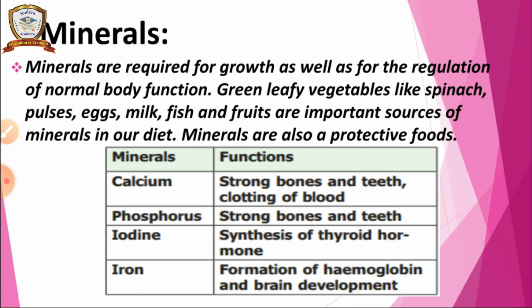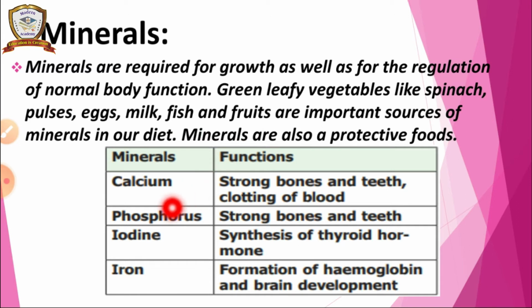Already we have seen vitamins are also protective food, and minerals are also protective food. So minerals are also important for our body growth as well as regulating the body function, as we saw in the vitamins. And we get them from vegetables, spinach, pulses, egg, milk, fish, and fruits.